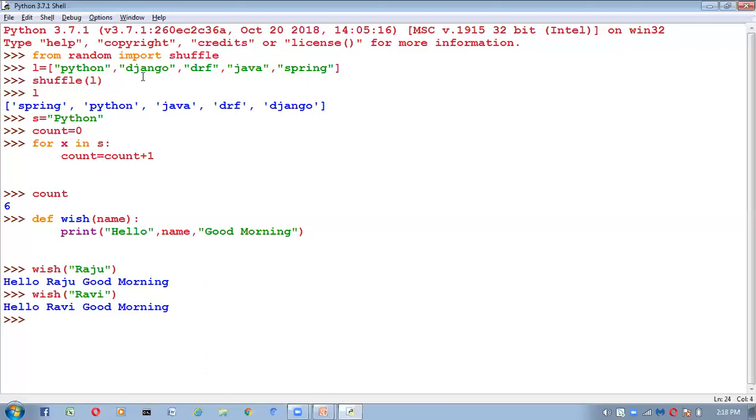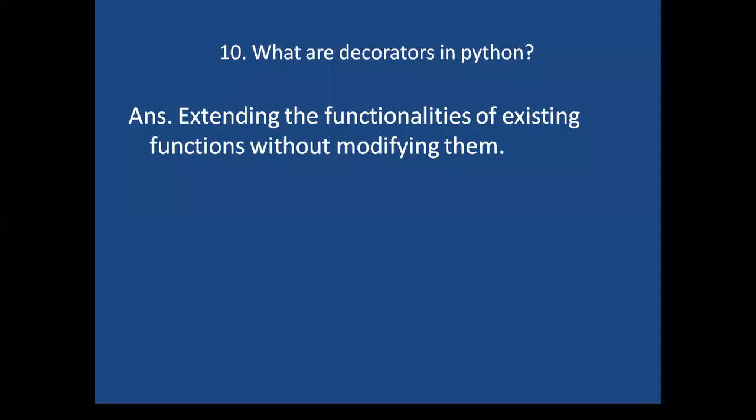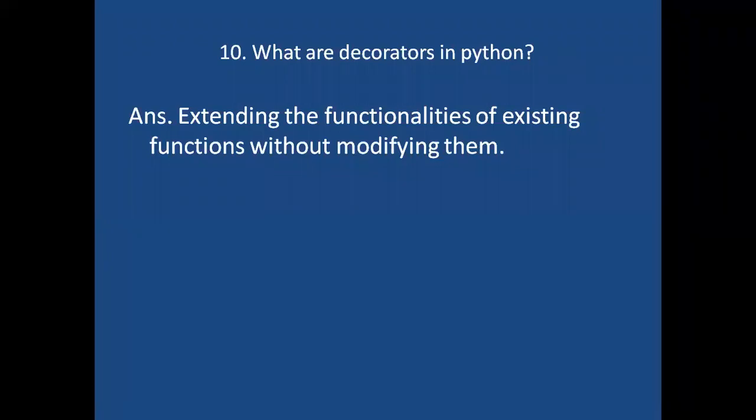For this, without touching the wish function, we can do it by using decorator functions. Without modifying existing functions, changing the functionality of an existing function is nothing but a decorator function. So decorators are advanced functions, extending the functionalities of existing functions without modifying them.